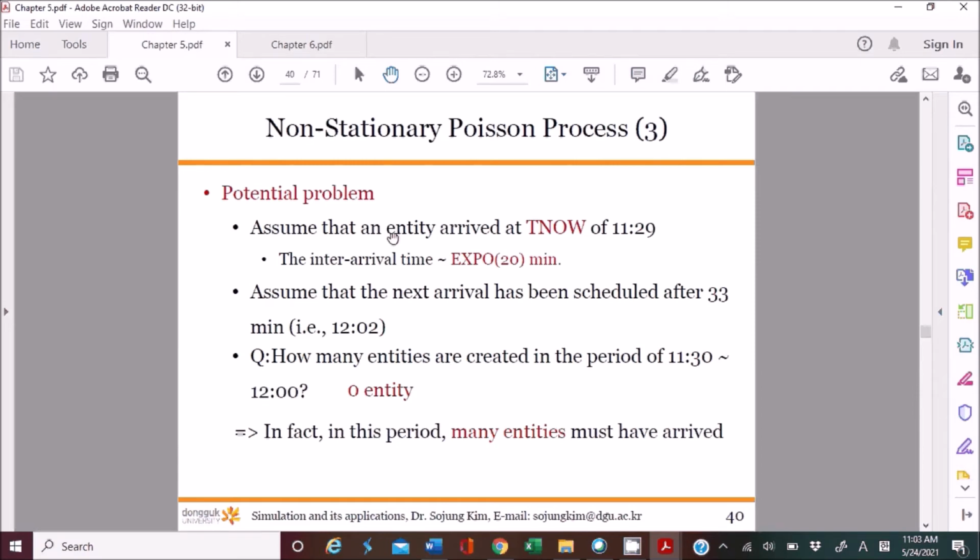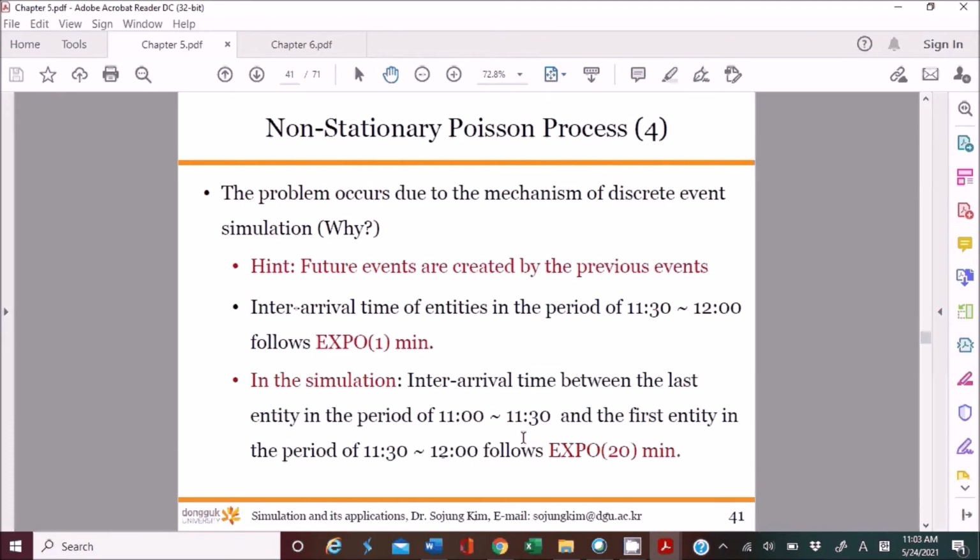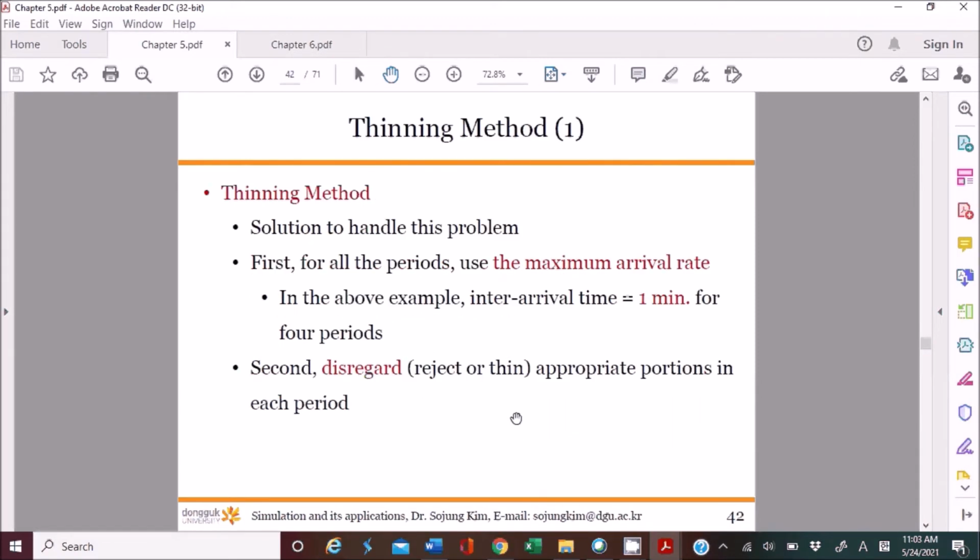Because of this mistake, we cannot really consider the customer's behavior or system performance during this time, even though there are actually many customers during this period, right? So that's why people think about another method to overcome this issue, which is the thinning method, a solution to handle this problem.